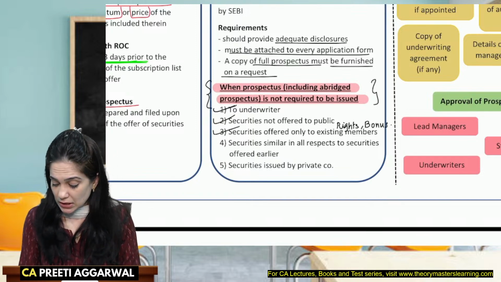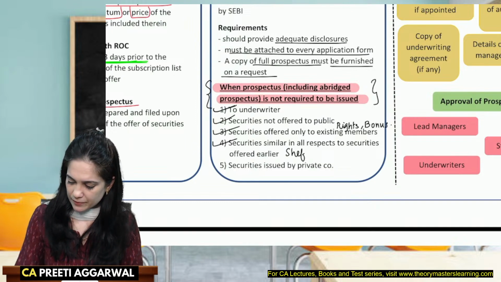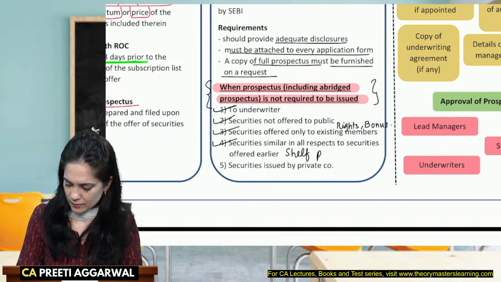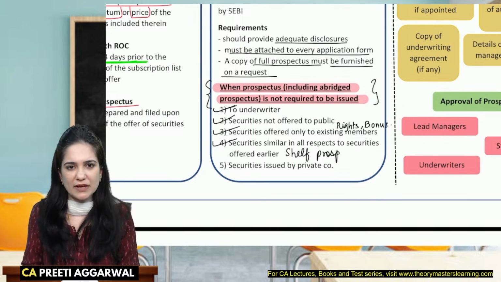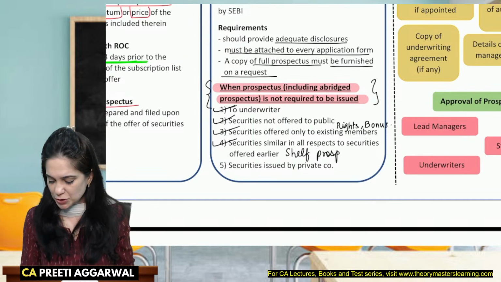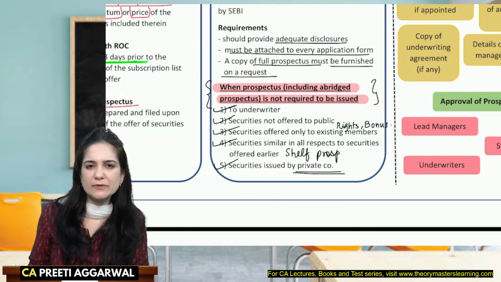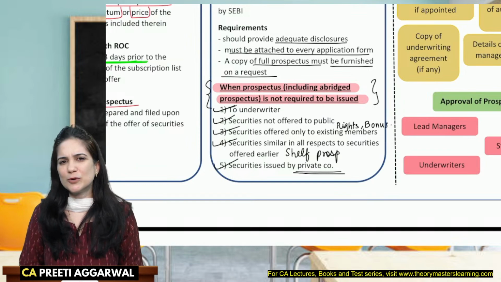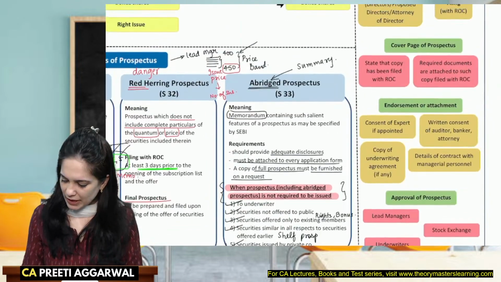Yes. The securities are similar in all respects. I have already issued a shelf prospectus. I need not issue a prospectus again and again. Everything is similar to the previous issue. And the securities are offered by a private company. They will go for private placement. There is no need to issue a prospectus. Okay.